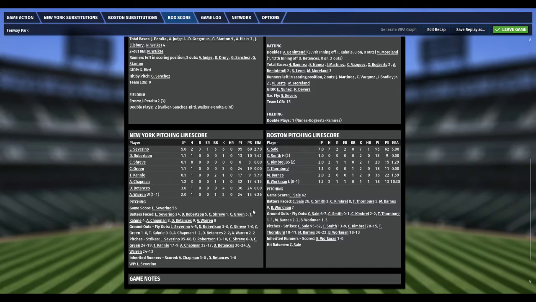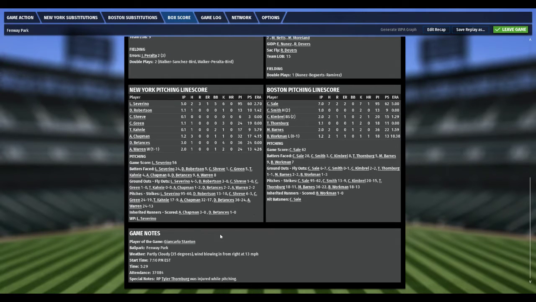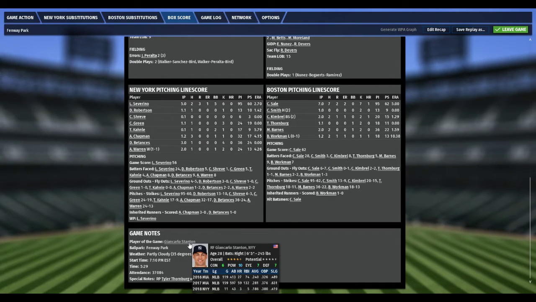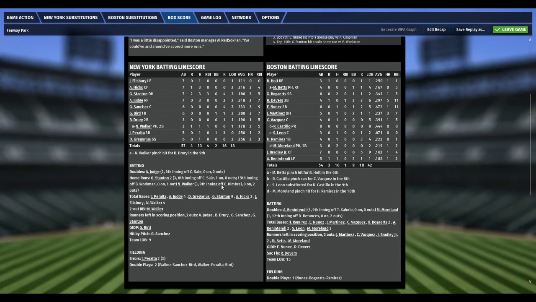Let's go to see who the player of the game is. It's got to be Giancarlo Stanton. It is. Player of the game, Giancarlo Stanton. Stanton was tremendous. Let's just tell you what the DH did to get that player of the game honors. Stanton, batting in the 3 slot, went 3 for 7. He had 2 home runs, a 2-run blast off Sale, and a solo shot that won the game off Workman in the top of the 15th. He drove in 3. He did strike out 4 times and left 3 runners on base, but Yankees get the win. He's player of the game.